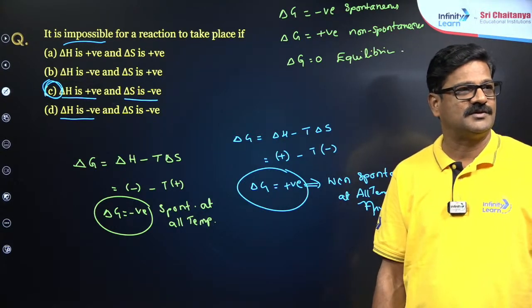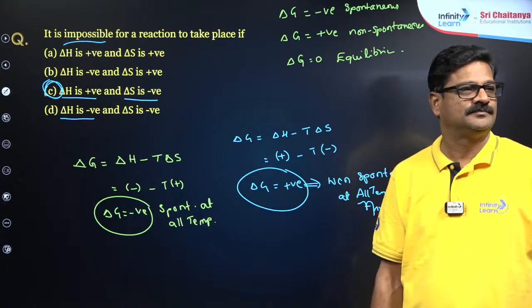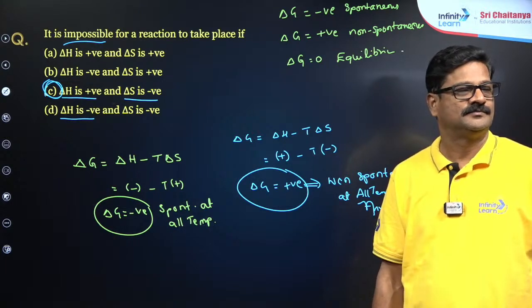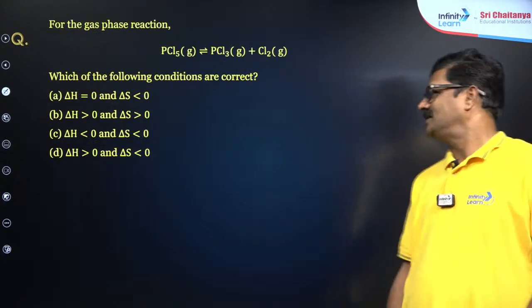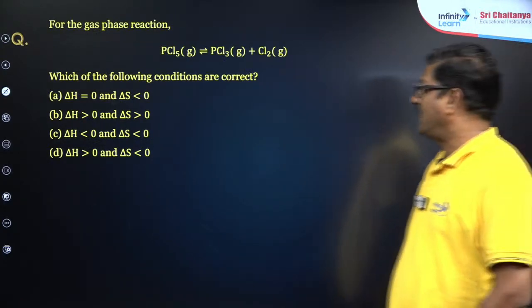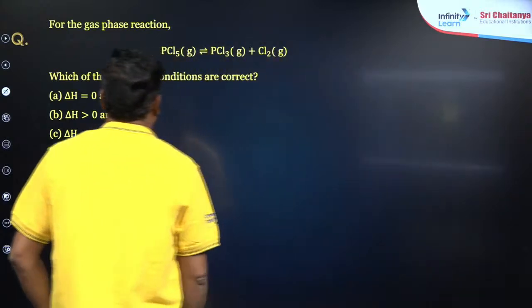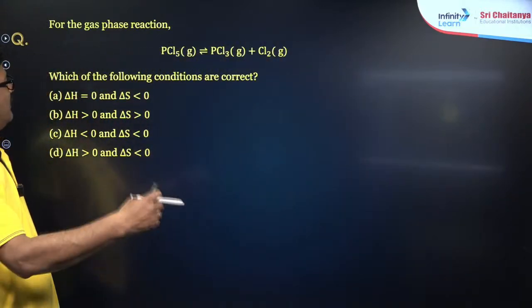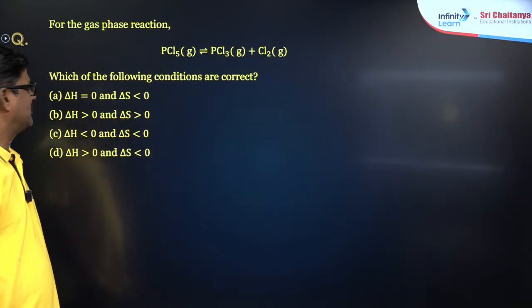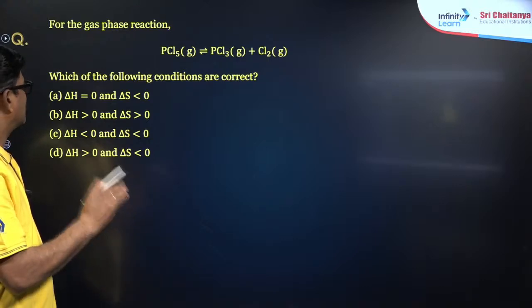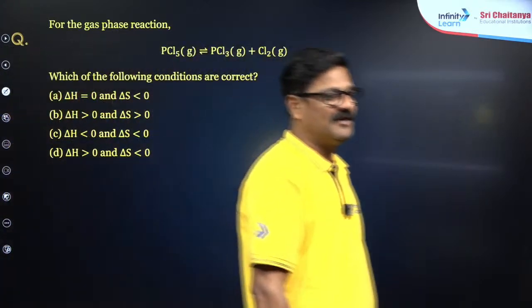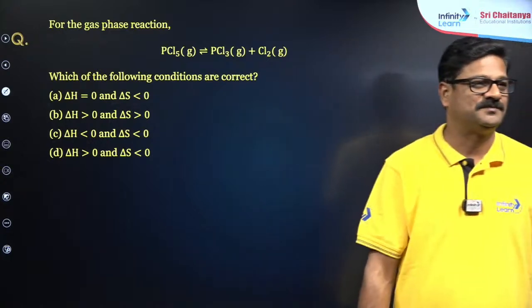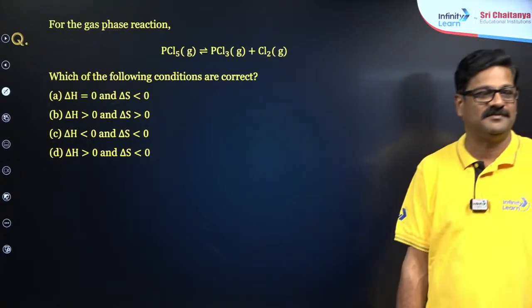एंड हियर वन मोर क्वेश्चन. And for a gas phase reaction, PCl5 reversibly gives rise to PCl3 plus Cl2. Which of the following conditions are correct? You give the answer.